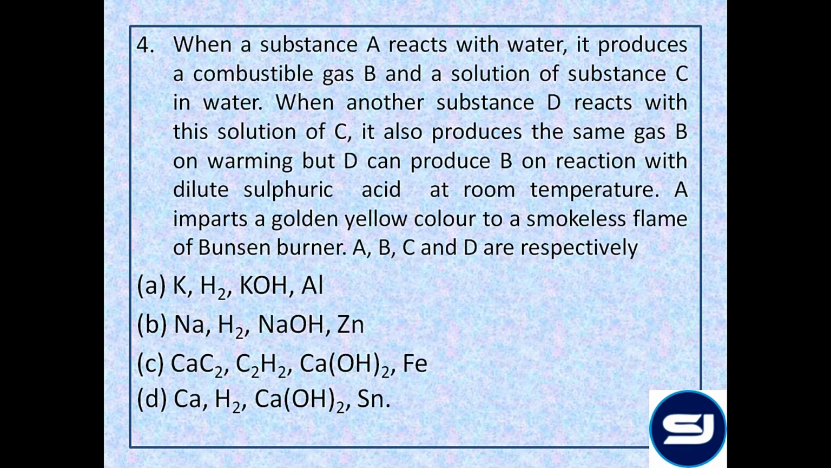Now, the most important hint for this long question is A imparts a golden yellow color to a smokeless flame of Bunsen burner. Now, it should be known that sodium imparts a golden yellow color to Bunsen burner flame. So, clearly, the substance A is sodium. And out of all the options, only one option has sodium, that is option B. Hence, the answer is clearly option B. But let's also justify this entire question.